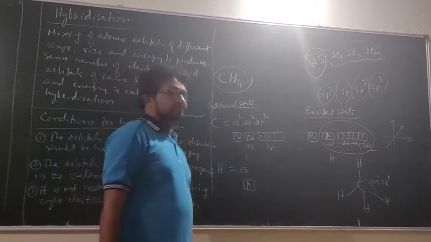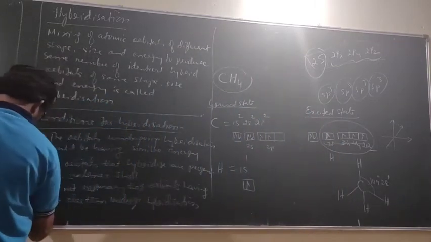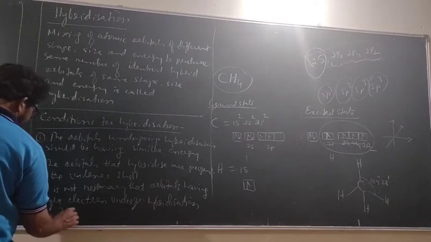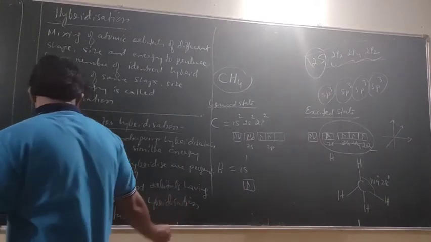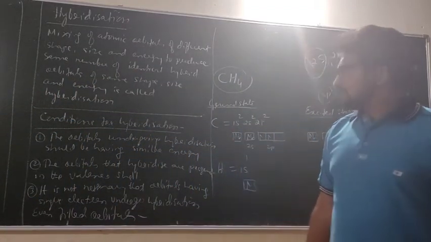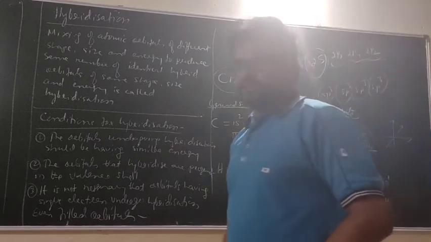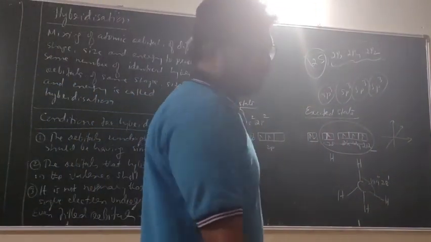So even filled orbitals also participate in hybridization. So these are the 3 points you can write for conditions of hybridization.